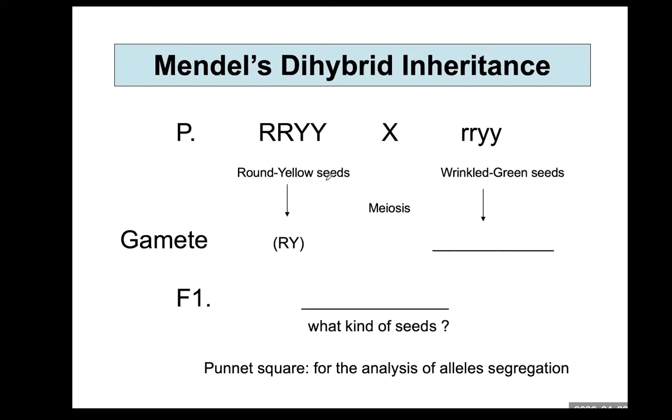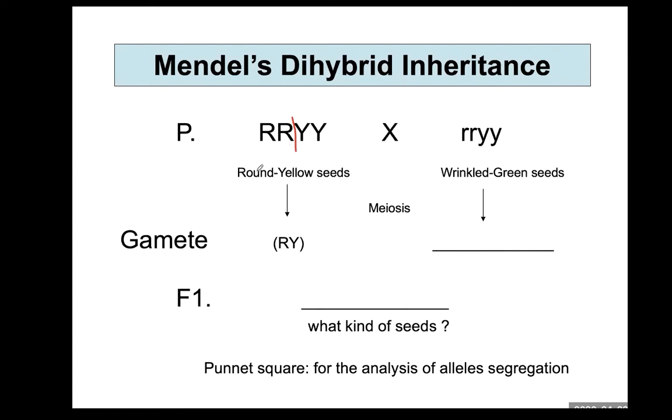Now round yellow seed, large R, large R, large Y, large Y, this is the genotype. Large R means seed shape. Large Y indicates seed color, right? When this phenotype is converted into genotype, you have to use 2 letters.